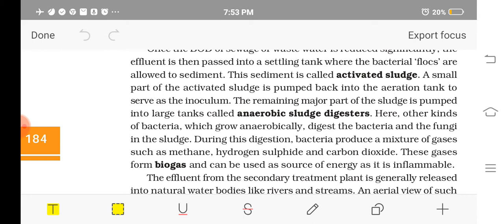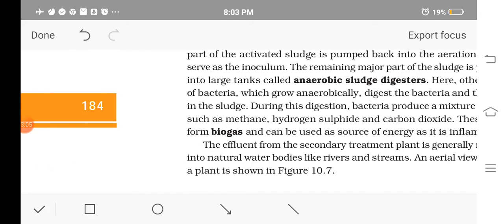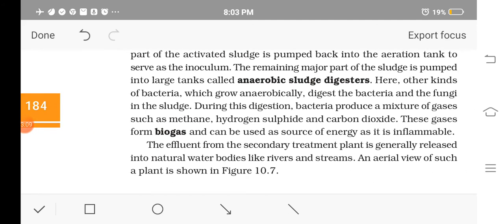Understood? The remaining part of the sludge is pumped into large tanks called anaerobic sludge digesters, where anaerobic microbes digest the bacteria, fungus, etc. in the flocks.